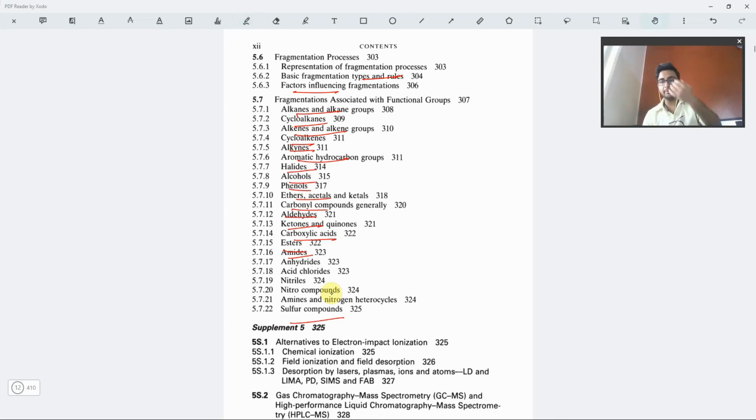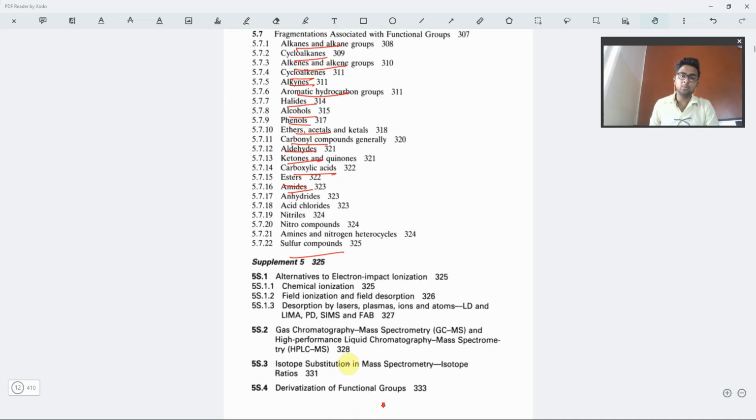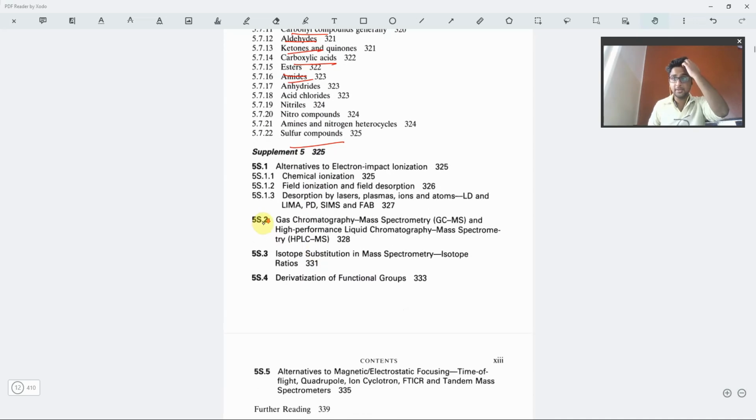I'll be showing them to you in a bit, so you may see how important and how informative this book is, providing us with so much information, which is obviously enough for preparation of this part. Okay. So I am not moving into the supplement 5 of this part also.